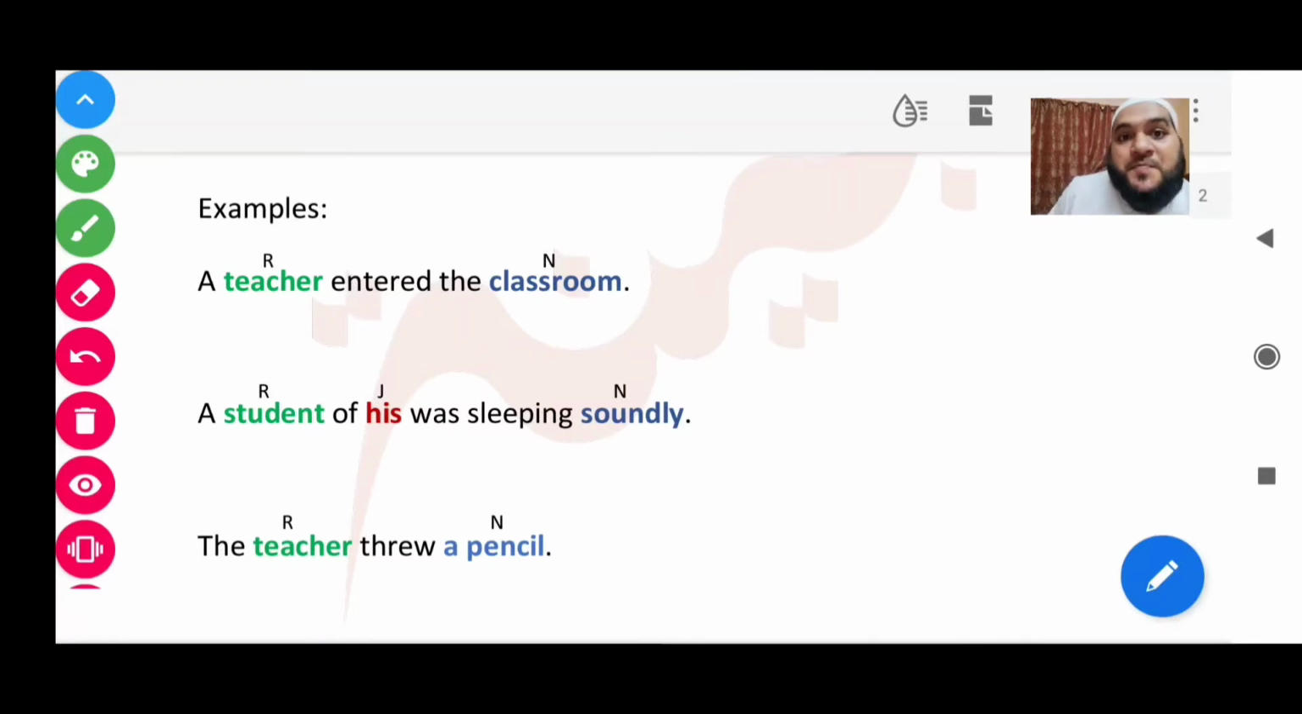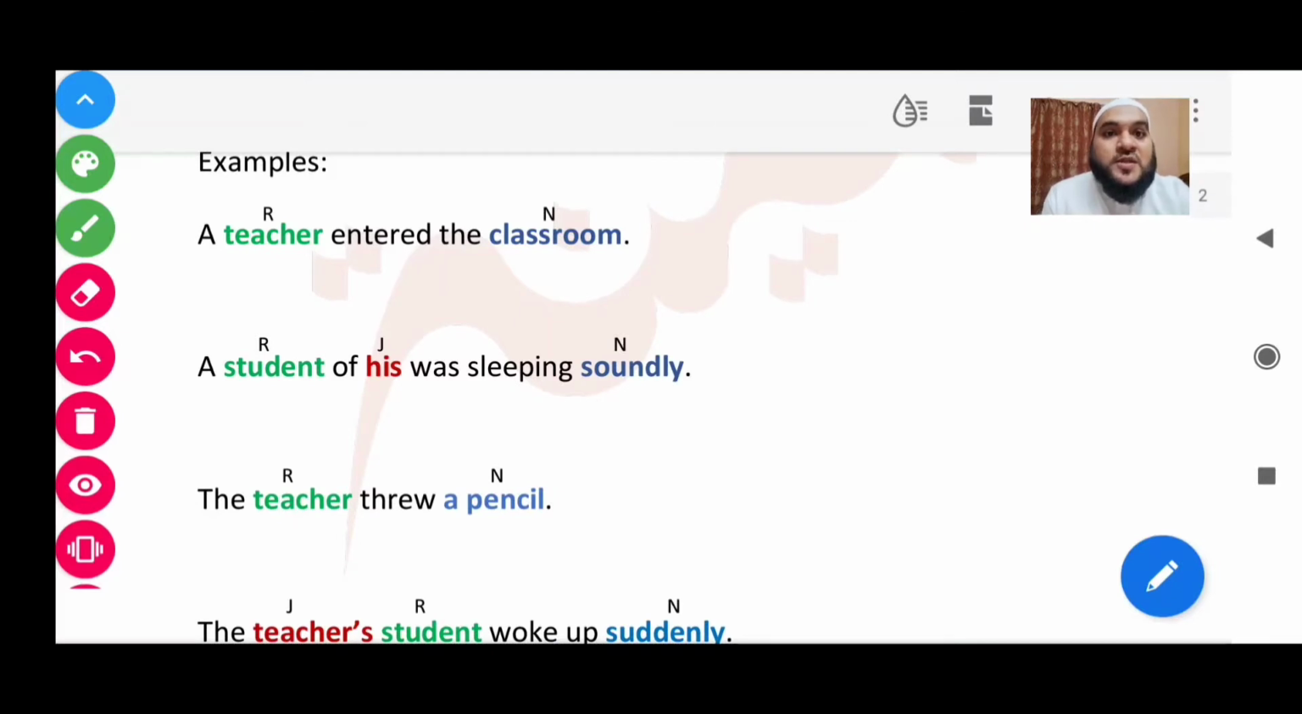A teacher entered the classroom. What is the first question? What is the act here? Entered is the act because it is happening in the past. We know it is stuck in time. So entered is the fi'l here. Now the second thing we have to see is who is doing the act, who is doing the entering. The teacher is doing the entering, right? So the teacher will be in the rafa status. And then where is he entering into? Detail of the act: he is entering into the classroom.